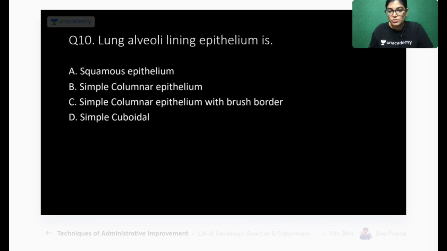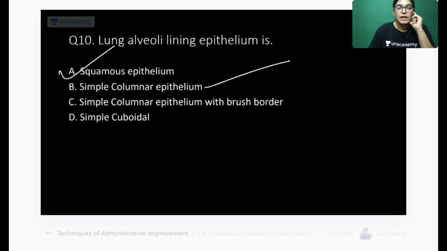Yes, many of the students have given the right answer. We have Doraemon leading, 7 correct out of 9. Jagadev, great one. Now, lung alveoli lining epithelium, the correct answer is simple squamous epithelium. We know that lung alveoli, lining of pleura, lining of peritoneum, all these have simple squamous epithelium.